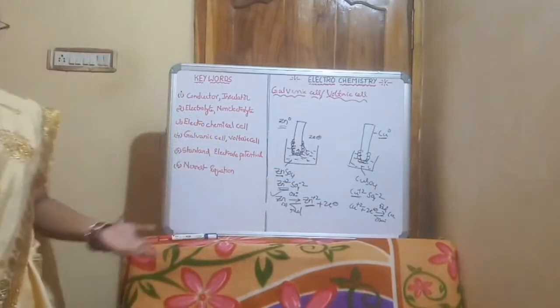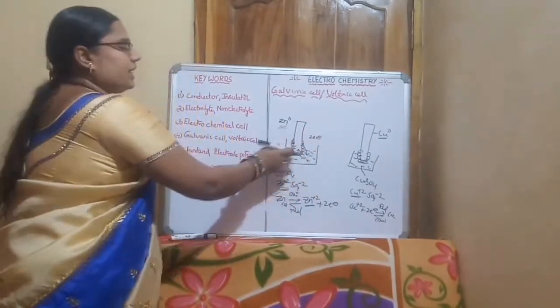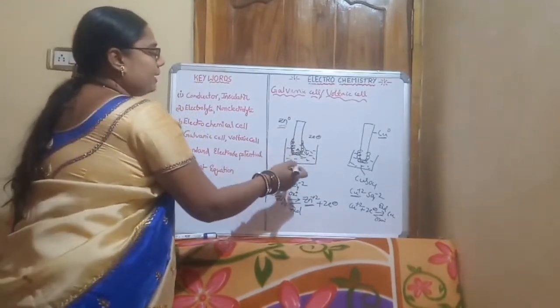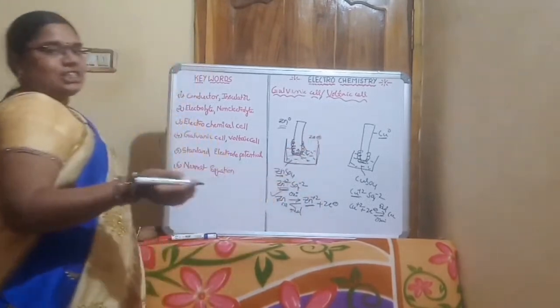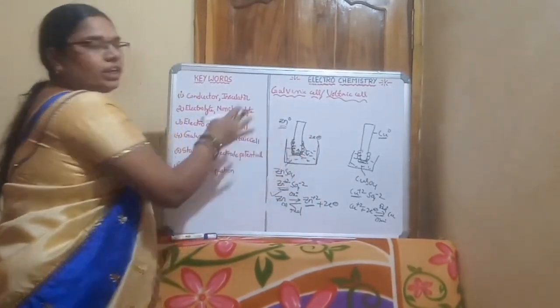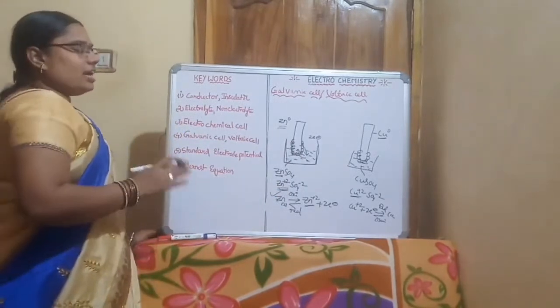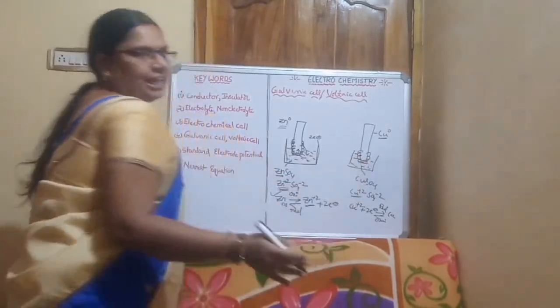We cannot determine it. Before connecting, deposition and dissolution take place here, and they are in an equilibrium position. They do not disturb the equilibrium, and here also there is an equilibrium.